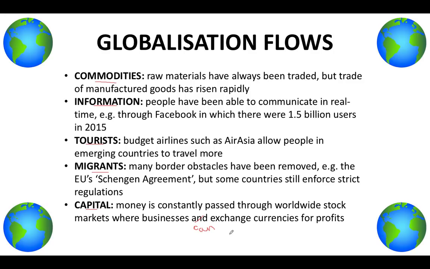All of these 5 flows have contributed to globalization in one form or another, either through trading more goods or businesses being able to communicate in real time instead of having to send letters or travel that takes too long. With tourists, there's been a lot more cultural spread, cultural diffusion, and with migrants as well. Tourists and migrants kind of link, and they're sharing resources of other countries. And capital is the basis of the global economy, essentially. All of these have contributed to increasing globalization in one form or another, socially, culturally, politically, or economically.